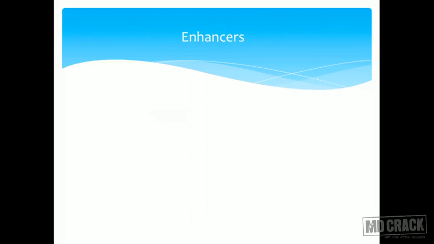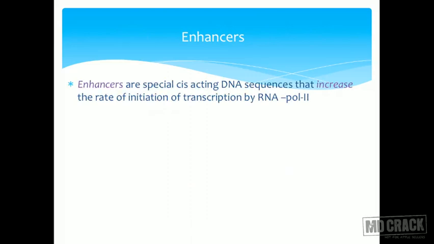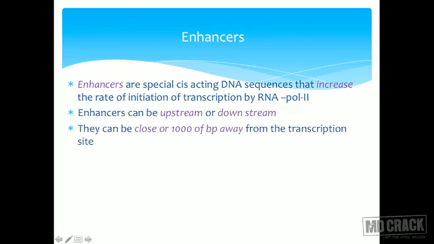Okay. Now there are enhancers. What are enhancers? Whenever we say enhancer, there are special cis-acting DNA sequences that increase the rate of initiation of transcription by RNA polymerase II. Enhancers can be upstream or downstream. They can be close or nearly 1,000 base pairs away from the transcription site. They can be on either strand of the DNA. They need not be specific to one strand of the DNA.